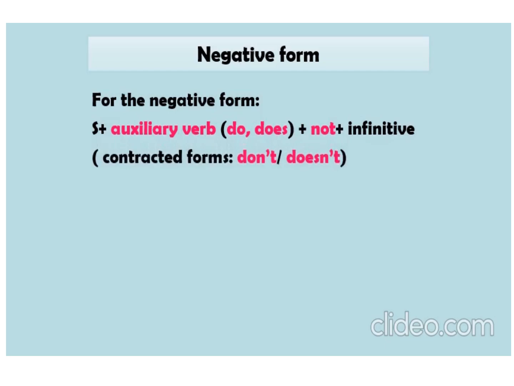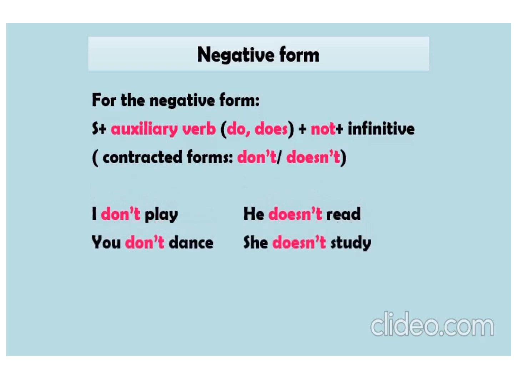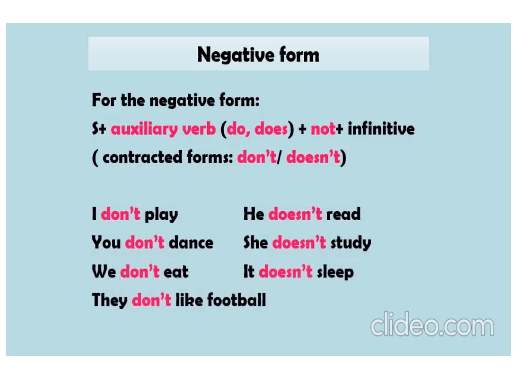The short form of do not and does not is don't and doesn't. I don't play, he doesn't read. You don't dance, she doesn't study. We don't eat, it doesn't sleep. They don't like football. Now, these are the examples of the negative form. We always use the first form of the verb with the negative form of the simple present tense.